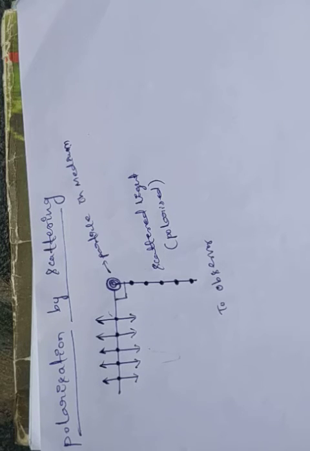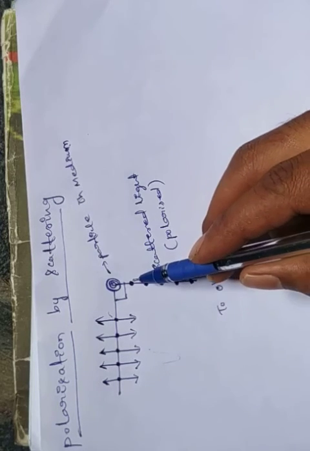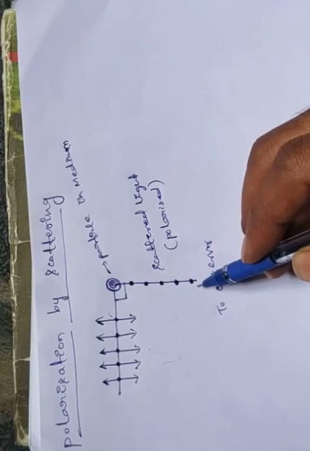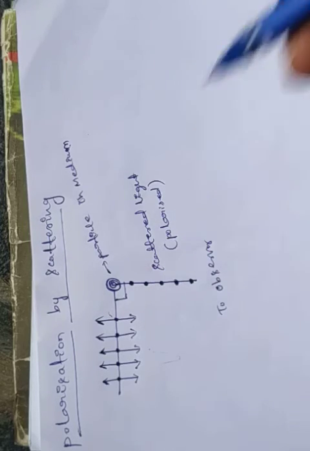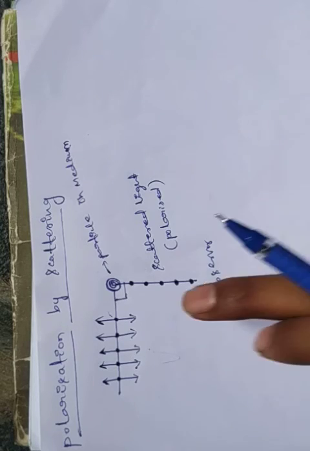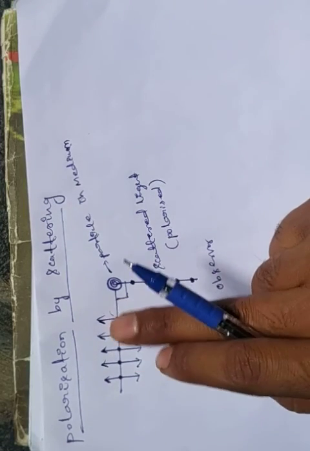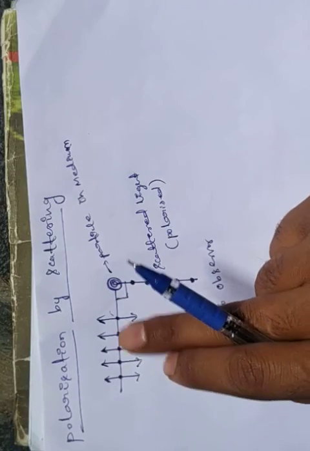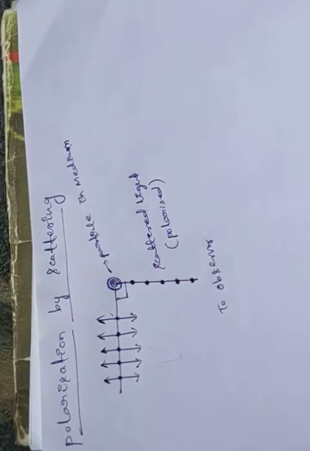Okay. So in this case, the radiation scattered by the molecule is represented by the dots. Whatever the dots represented here indicate the scattered light. In this case, it is perpendicular to the plane of the unpolarized light. So this shows the polarization by scattering.